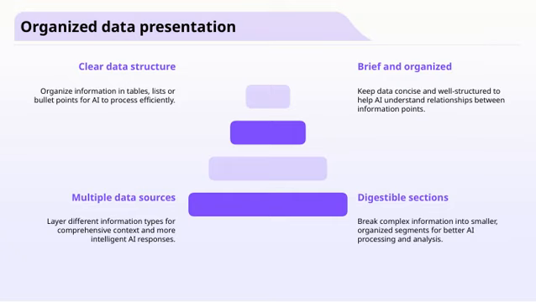Another important aspect is incorporating multiple data sources. By layering different types of information, we give AI a more comprehensive context, which helps generate more intelligent and accurate responses. Finally, breaking complex information into digestible sections makes it easier for AI to analyze and process. Smaller, organized segments improve overall understanding, ensuring that the AI can handle intricate details effectively.